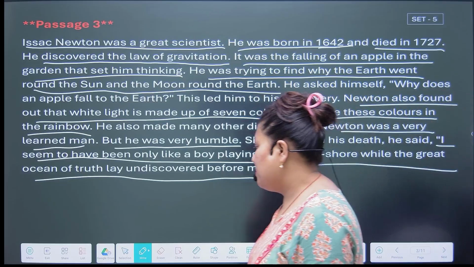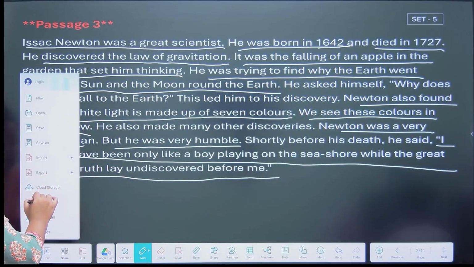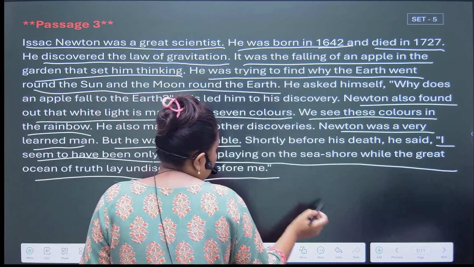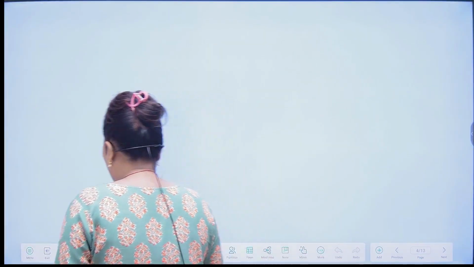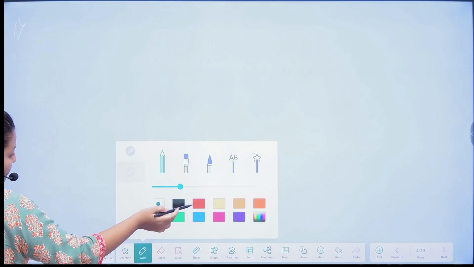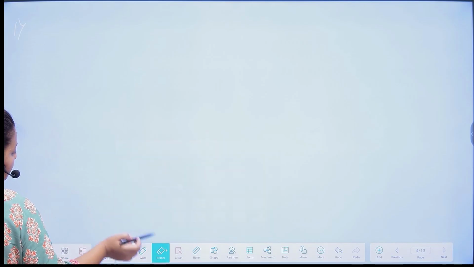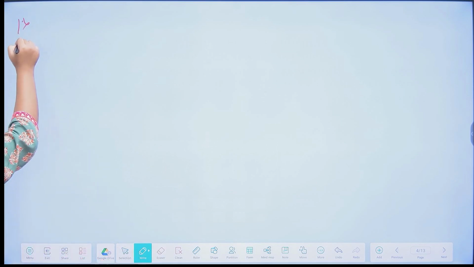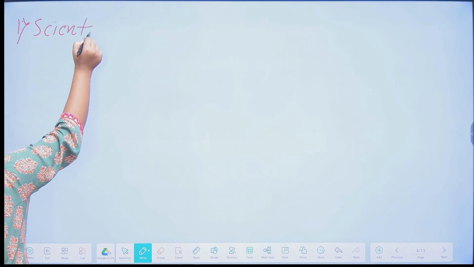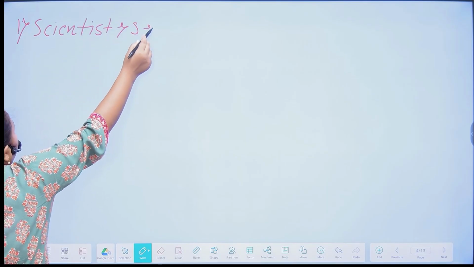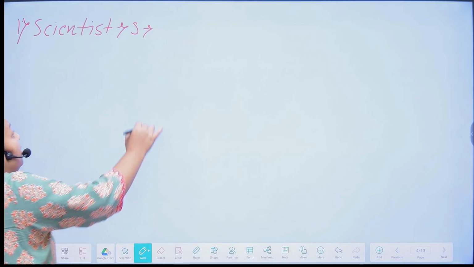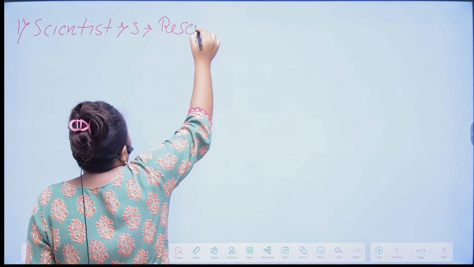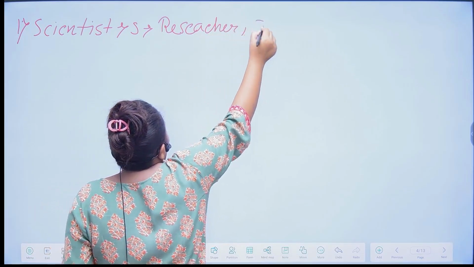Now we will see some synonym and antonym of words. Write it down in your copies, okay. So the first word is scientist, and the synonym of scientist is researcher and scholar.